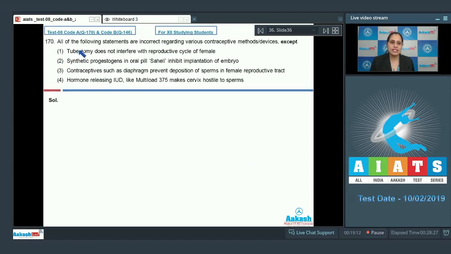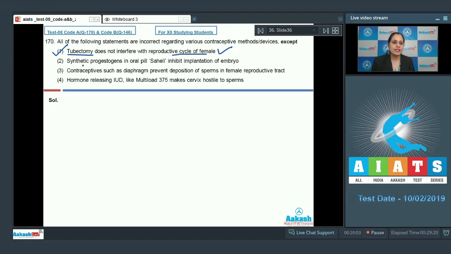Question number 170. All of the following statements are incorrect regarding various contraceptive methods or devices except. So you need to find out the correct statement among the given statements. The very first statement is tubectomy does not interfere with the reproductive cycle of female. As it is a correct statement, this is the correct answer to our question. Tubectomy is a surgical method. It's a terminal method of contraception and it doesn't interfere with the reproductive cycle of female.